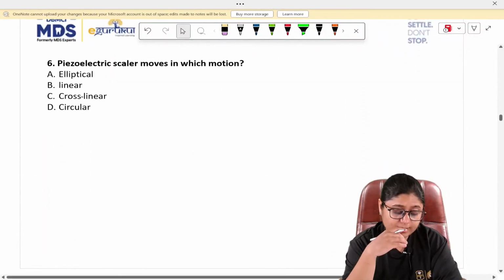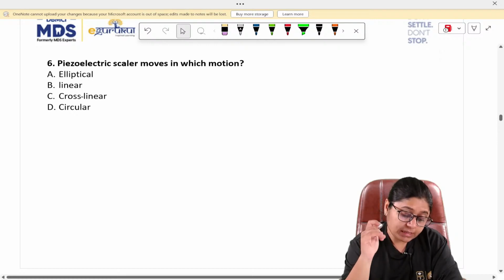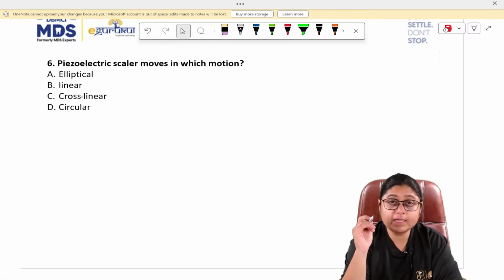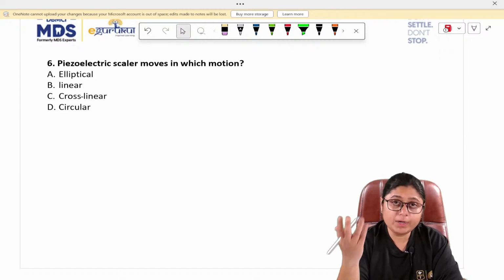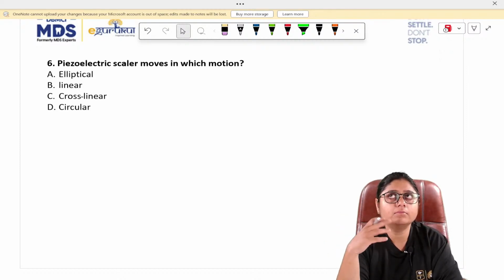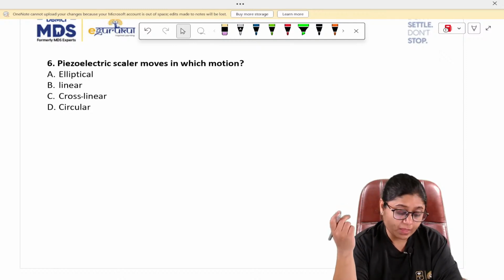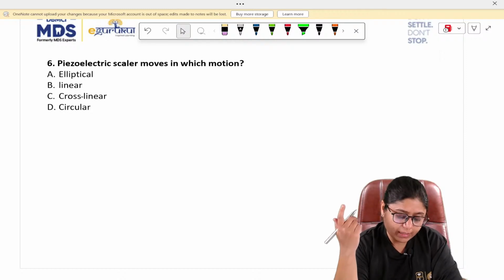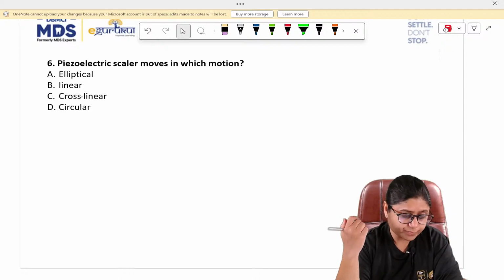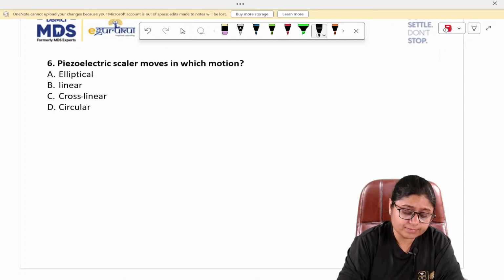Now the next question is question number 6. Piezoelectric scaler moves in which motion? Okay, a very frequently asked question, and many a times it has been repeated. Option number A, elliptical. Option number B, linear. Option number C, cross linear. And option number D, circular.